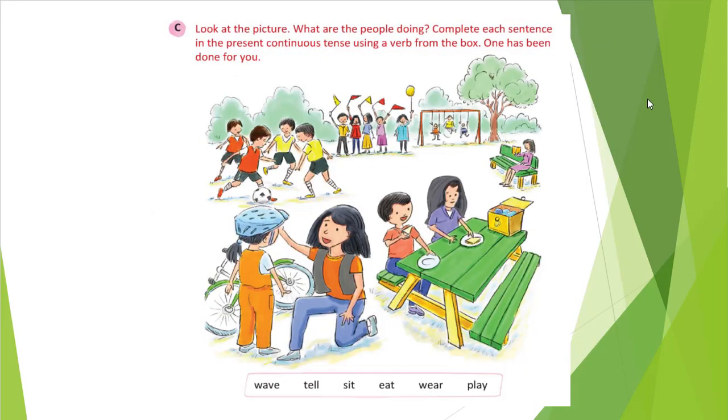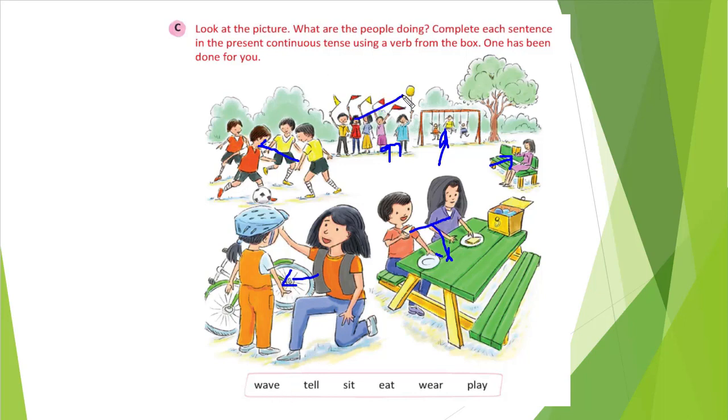Okay, so here in exercise C, look at the picture. What are the people doing? So what you can see in the pictures, what are the people doing? These two are eating, right? This one is reading, they are playing, they are also doing some work like flying balloons and other things. They are playing football, right? Her mother is helping her with a helmet, right, for the bicycle.